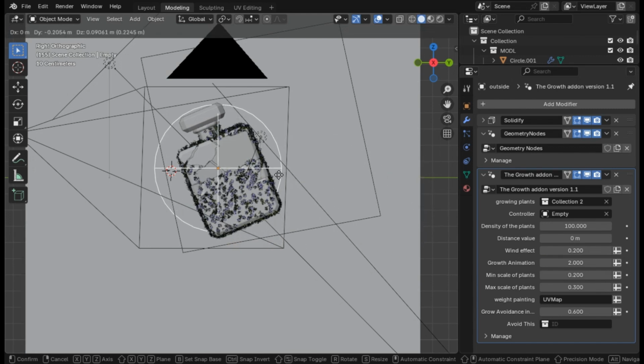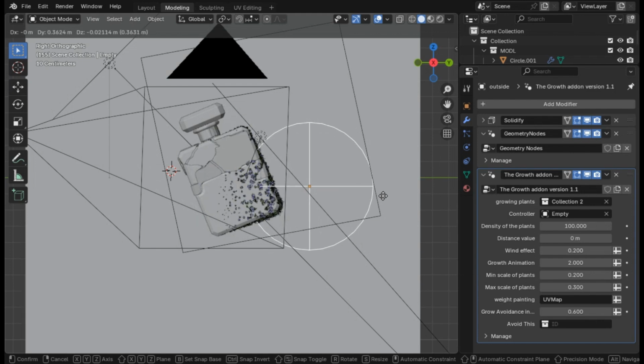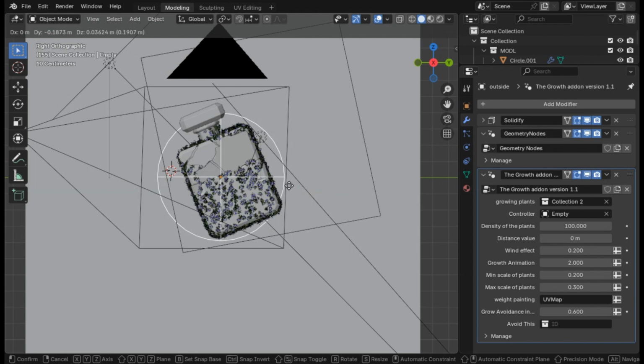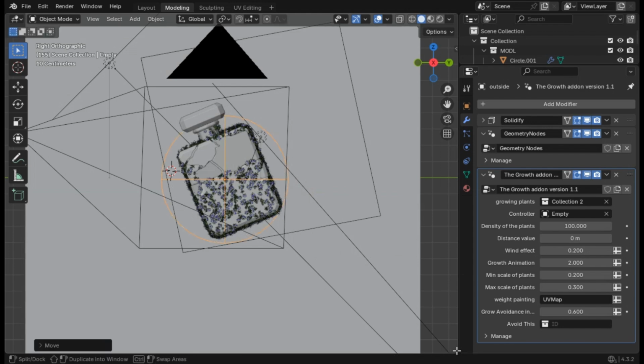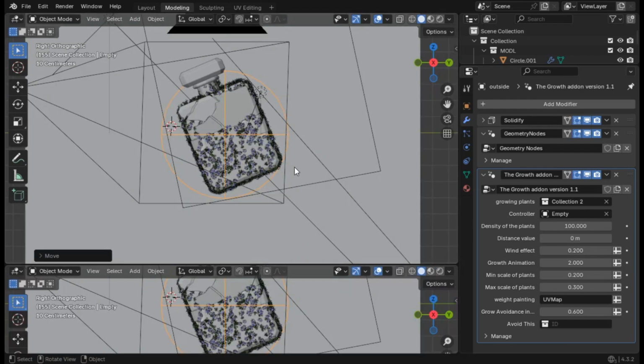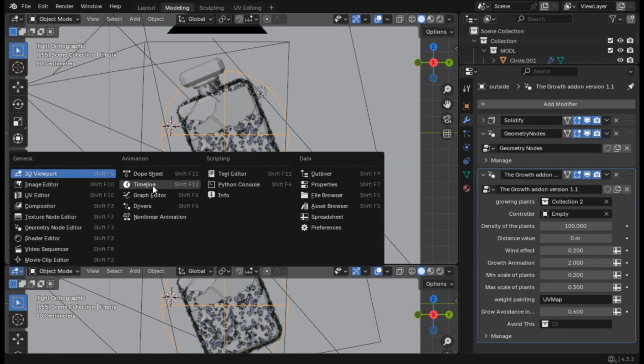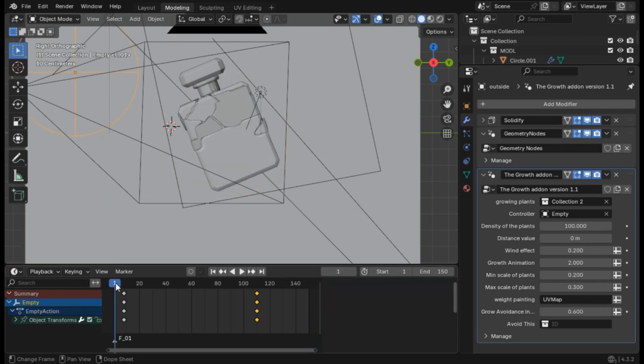As you can see, the more it gets closer, the more the scale goes up, and it just gets thicker and thicker and thicker. So, in order to make the animation I showed you for only this part of the bottle, we're not talking about this one yet, we'll just go to the timeline, go to the first frame. I already have this animated, sorry, but I'm just going to show you.